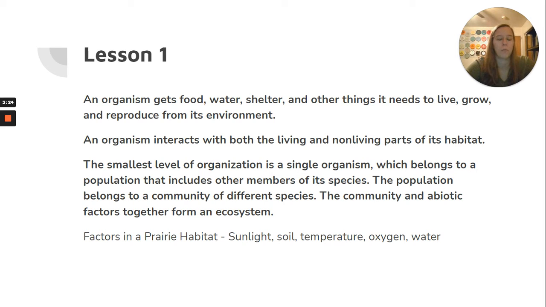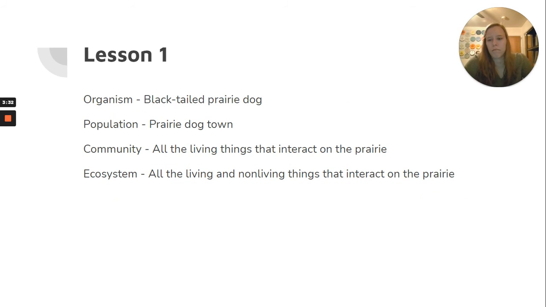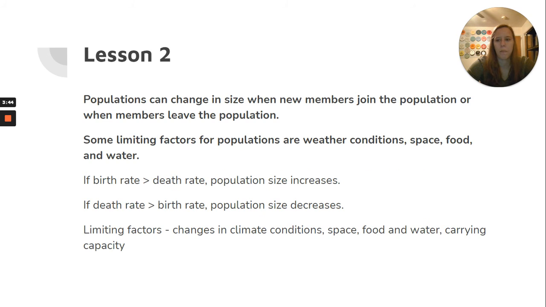The community and abiotic factors together form an ecosystem. So we talked about prairie dogs and the prairie habitat. So factors in a prairie habitat include sunlight, soil, temperature, oxygen, and water. That might be a multiple choice question. So the organism is the black-tailed prairie dog. The population is the prairie dog town. The community, all the living things that interact on the prairie. Ecosystem is all the living and non-living things that interact on the prairie.